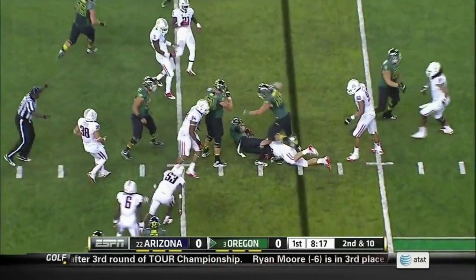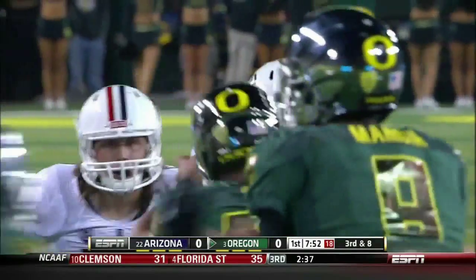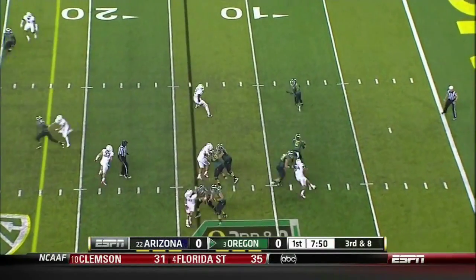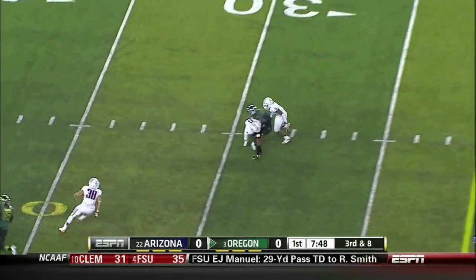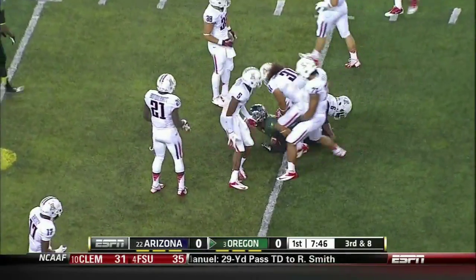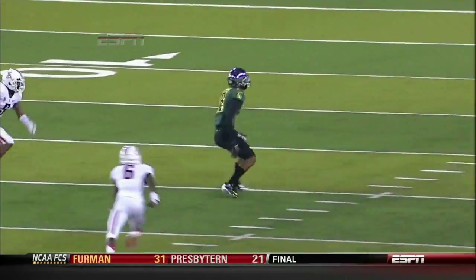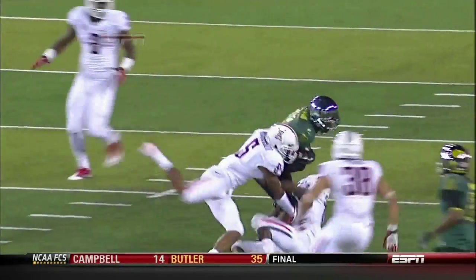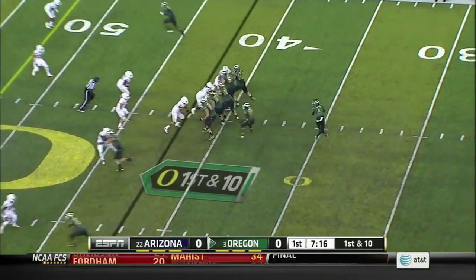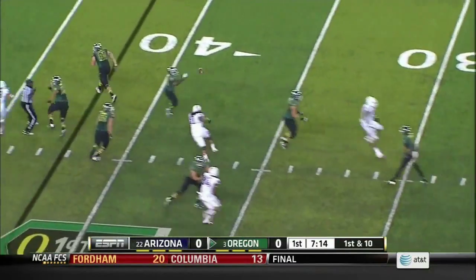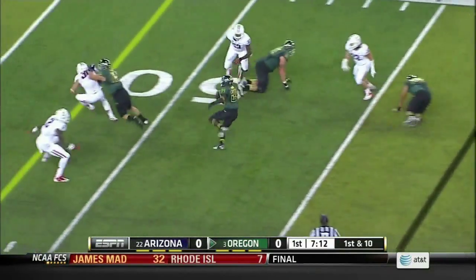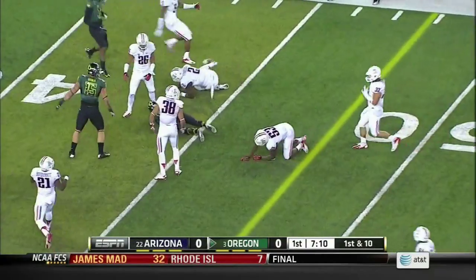Mariota trying to run it himself, but nowhere to go. And a quick strike for a first down out to the 30-yard line. That's Stanford with the reception for 16 yards. Stanford just gets back inside, sitting on the zone. What you really like to see. He set up the screen to Barner. Blockers in front. Past midfield.